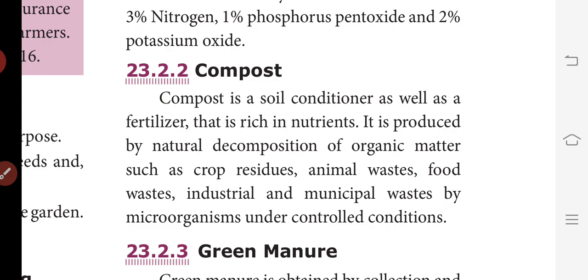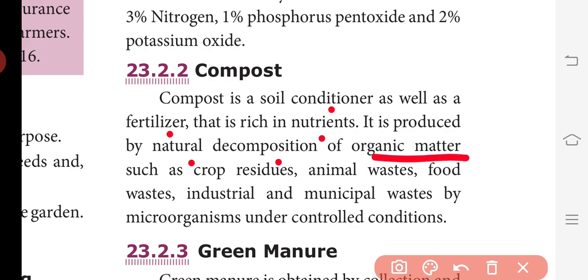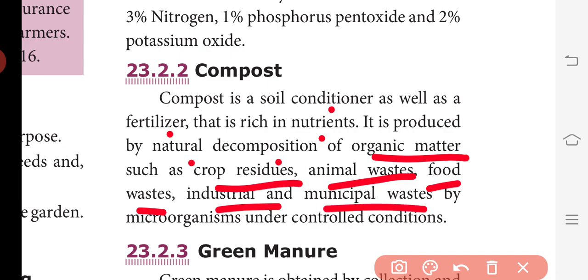Compost is a soil conditioner as well as a fertilizer that is rich in nutrients. It is produced by natural decomposition of organic matter such as crop residues, animal waste, food waste, industrial and municipal waste by microorganisms under controlled conditions. So what is compost? It is a soil conditioner. It fertilizes the soil and also behaves like a fertilizer which is rich in nutrients.